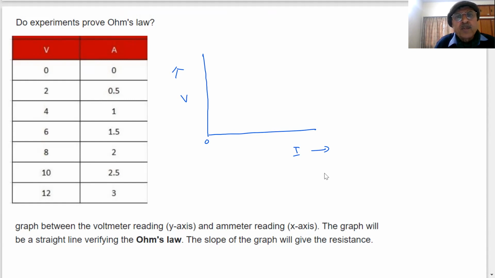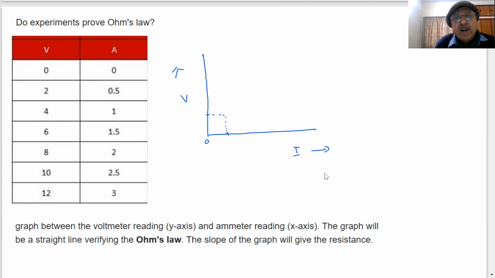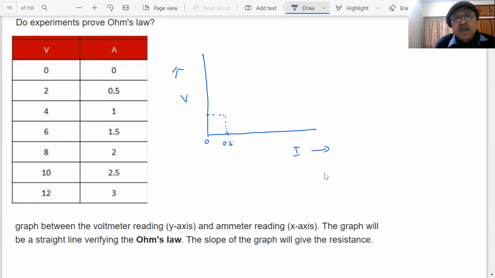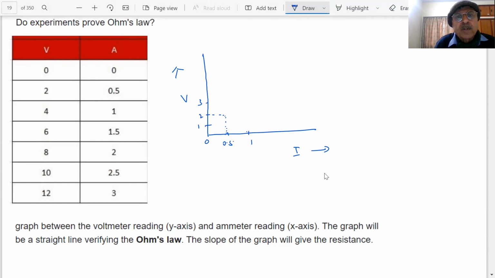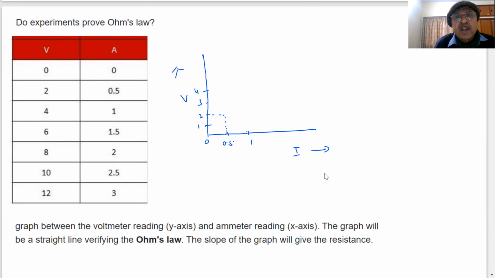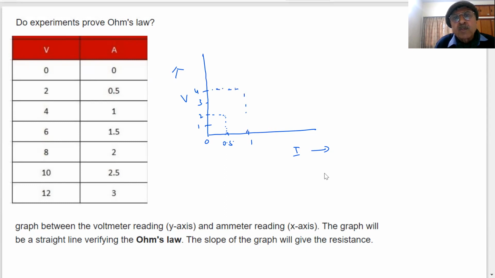And when this is 2 and current here is, for example, if I say this is my 0.5, then I'm saying this is my 1, this value which is 1, 2, 3, 4, and like this. So what happens, student? If this is 4, then this value becomes, I can plot these points.